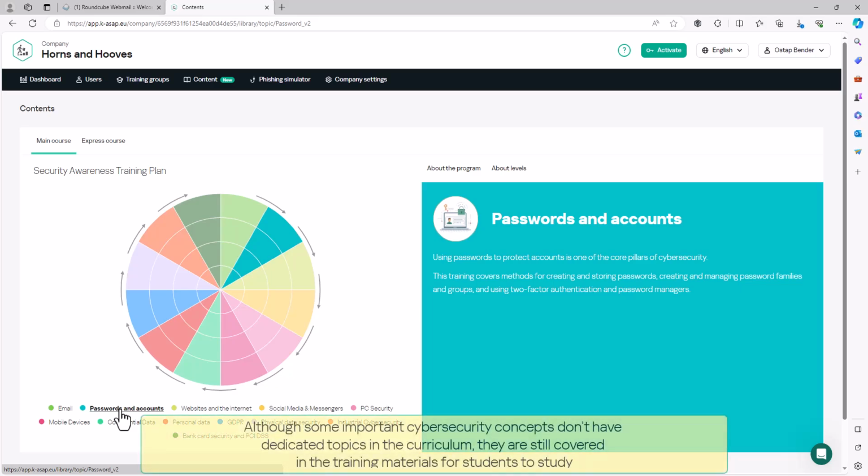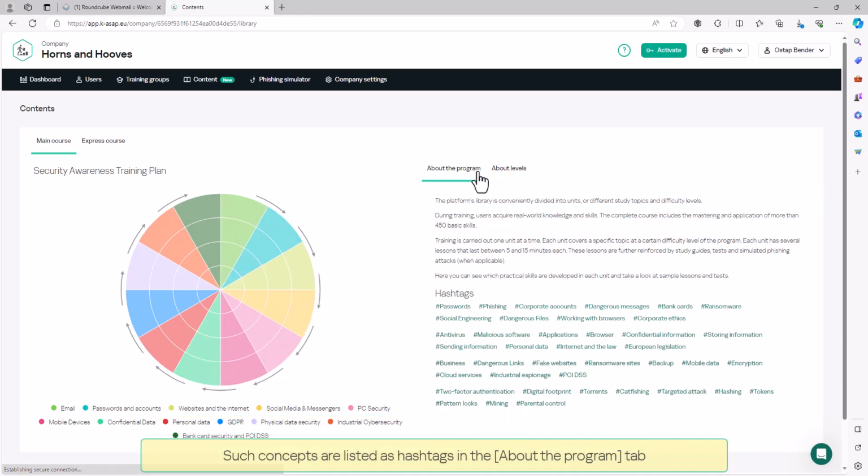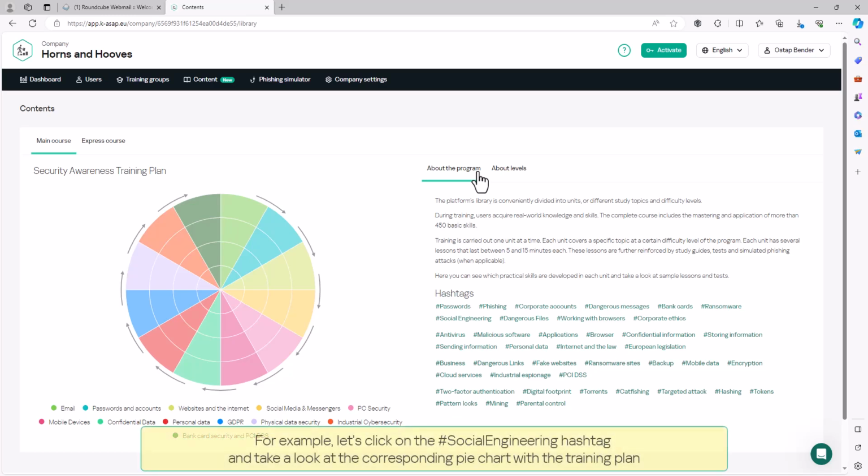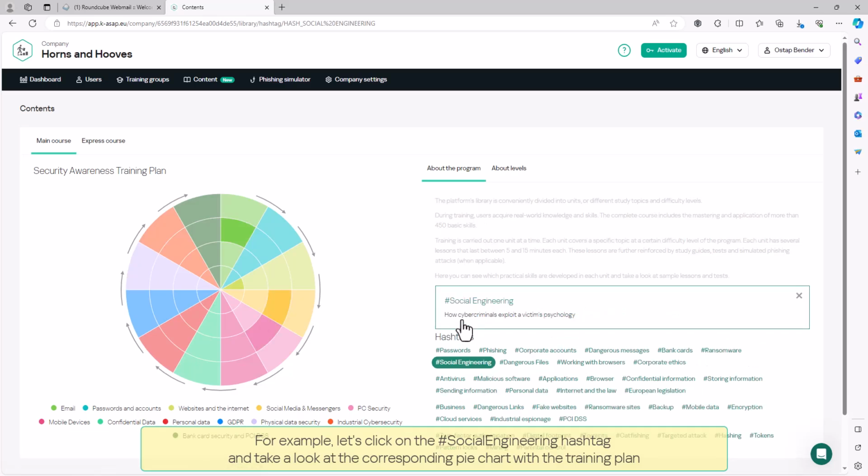Although some important cybersecurity concepts don't have dedicated topics in the curriculum, they are still covered in the training materials for students to study. Such concepts are listed as hashtags in the About the Program tab. For example, let's click on the social engineering hashtag and take a look at the corresponding pie chart with the training plan. So to counter social engineering, an employee needs to master skills from the following topics: email, intermediate; websites and the internet, beginner; social media and messengers, and PC security, both intermediate.